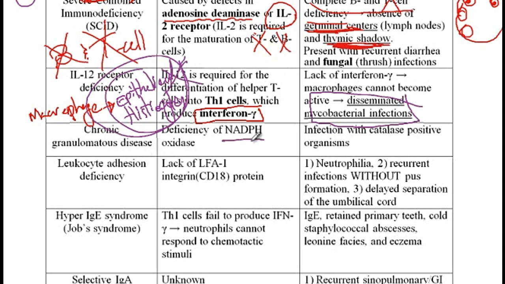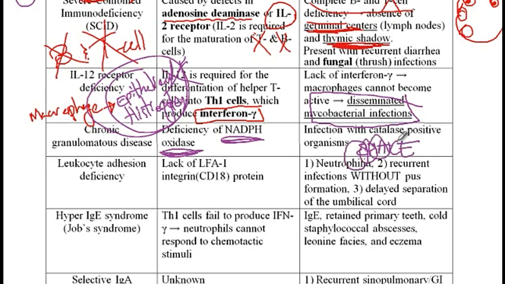CGD is due to mutations in the NADPH oxidase, and these patients are prone to infections with organisms which are catalase positive, and these include Staphylococcus, Pseudomonas, Aspergillus, Candida, and E. coli. The test that we are using to detect NADPH oxidase deficiency is called the NBT test.